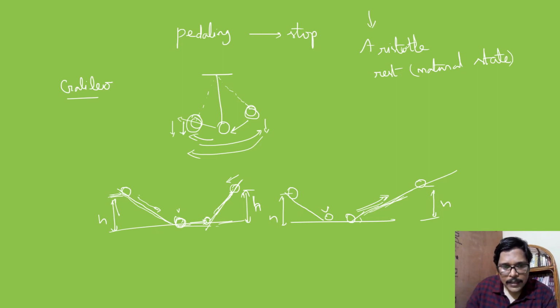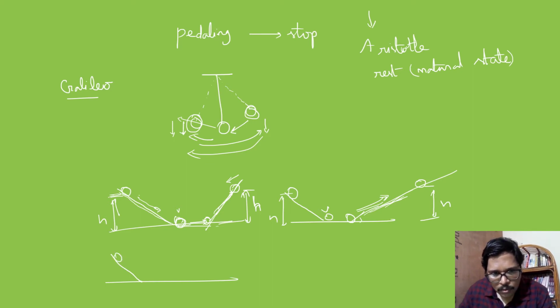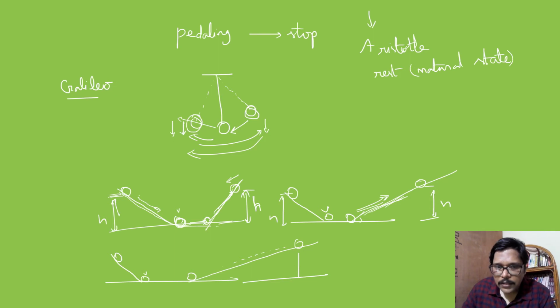Now if he makes this inclined plane still less steep, keeping the first inclined plane at the same height and the same slope, but for the second inclined plane we decrease the slope to a greater extent, what happens now? This comes with greater velocity downwards and then has to move in the opposite direction till it reaches the same height. So it will travel a still longer distance as the inclination is decreased on the other side, because it experiences an opposite force in the opposite direction.